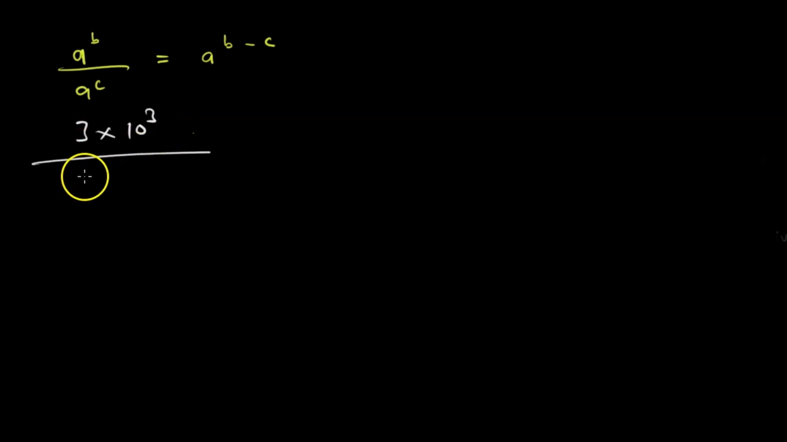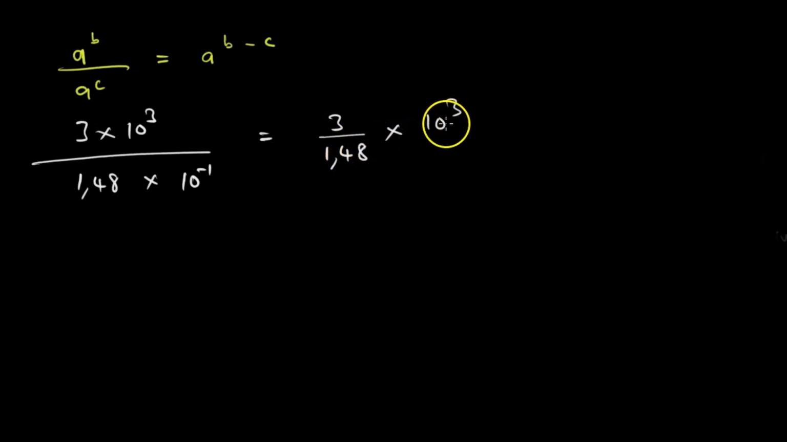But when we are dividing, the law that works is this one, which says a to the power b over a to the power c is equal to a to the power b minus c. How does it work? Let's say we are given 3 times 10 to the power 3 over 1.48 times 10 to the power minus 1. This will be equal to 3 over 1.48 and times 10 to the power 3 over 10 to the power minus 1.